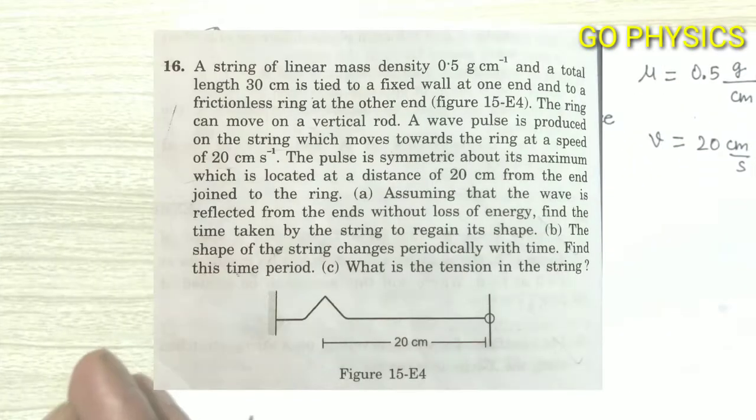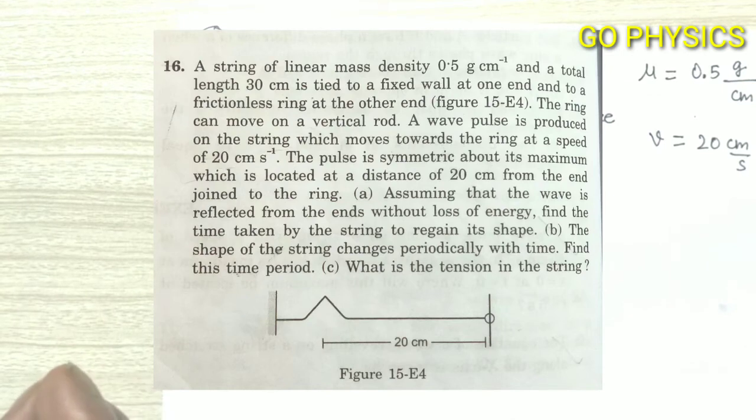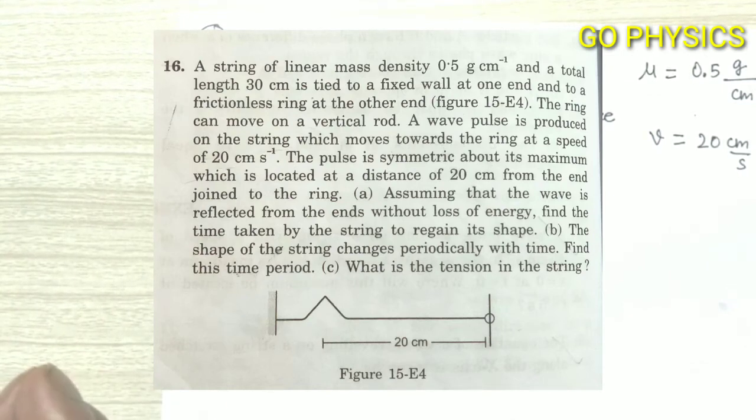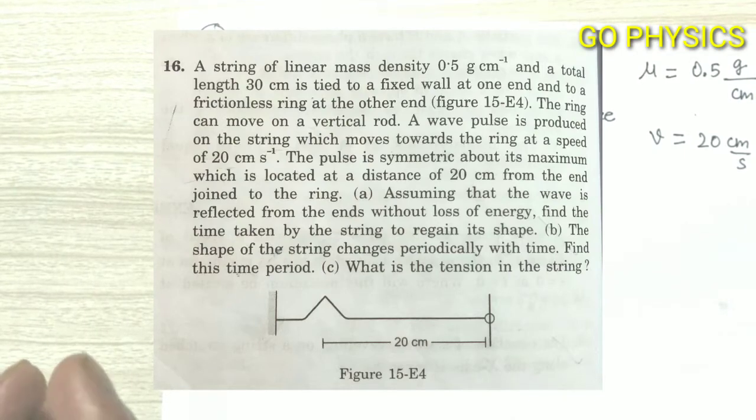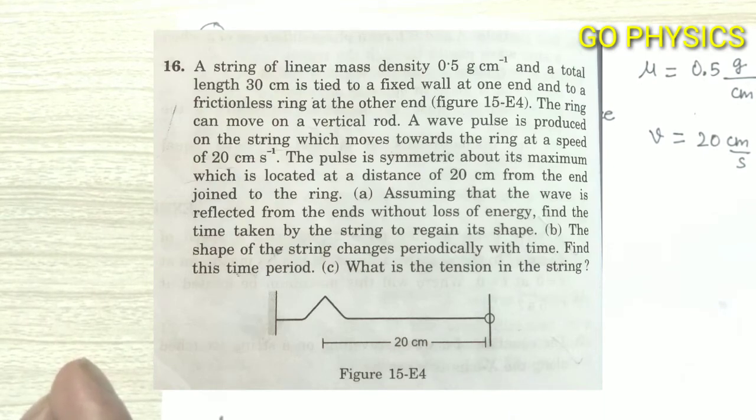Okay, now let's see question number 16. A string of linear mass density 0.5 gram per centimeter and a total length of 30 centimeter is tied to a fixed wall at one end and to a frictionless ring at the other end. The ring can move on a vertical rod.